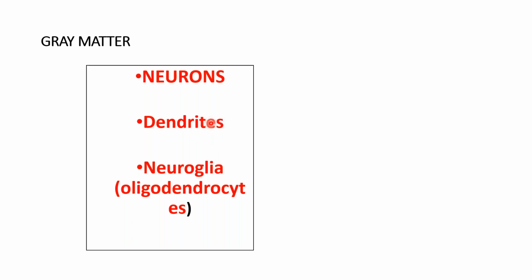Coming to the gray matter, in the gray matter we have neurons, dendrites, neuroglia, and their processes. These processes of the neurons, dendrites, and neuroglia together form the neuropil. The gray matter in the spinal cord appears gray because of the presence of the cell bodies of the neurons. And there are dendrites, which are not myelinated, as the thickness of the myelin sheath is thick in the peripheral nerves.